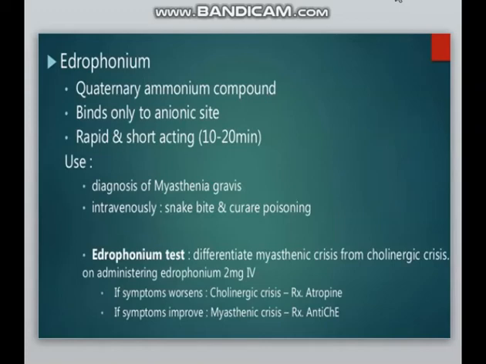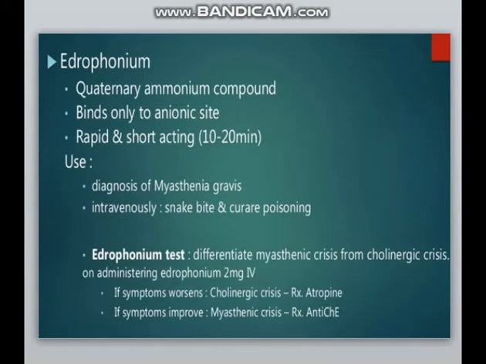We can use an edrophonium test which differentiates myasthenic crisis from cholinergic crisis by administering edrophonium 2 mg IV. If the symptoms worsen, it is a cholinergic crisis, and we will give atropine. If the symptoms improve, it is a myasthenic crisis, and we will give anticholinesterase.